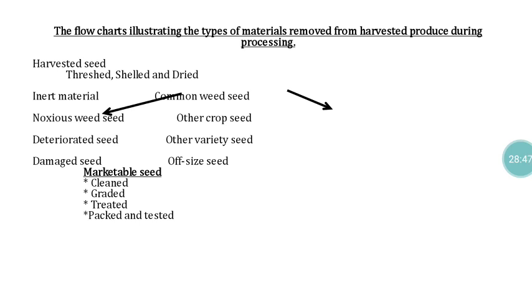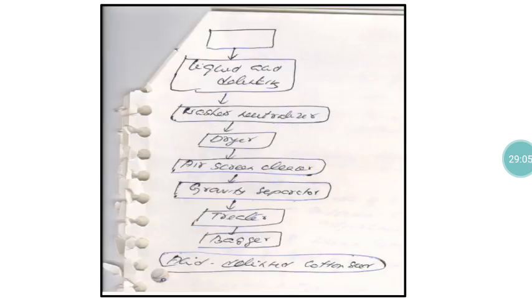Similarly, common weed seed, other crop seed, other variety seeds and off-size seeds, all those things we will remove. Finally we will get cleaned, graded, treated, packed and tested seed material, and that will be used for marketing purposes. In that way we can earn more money.